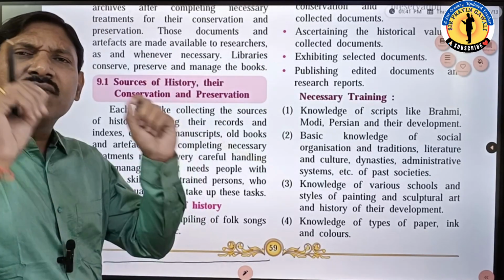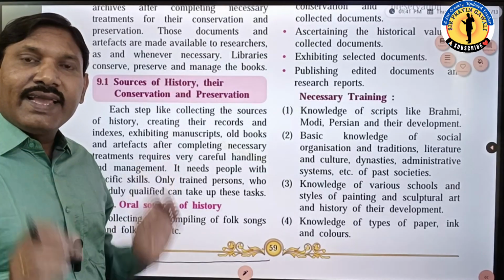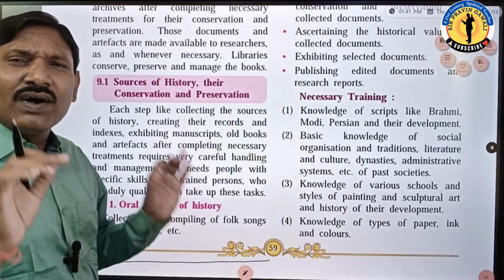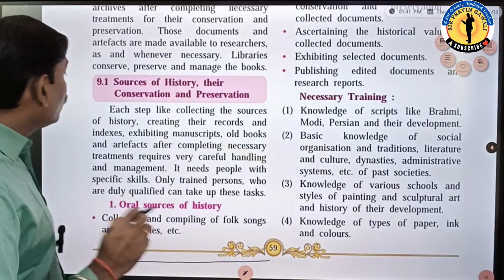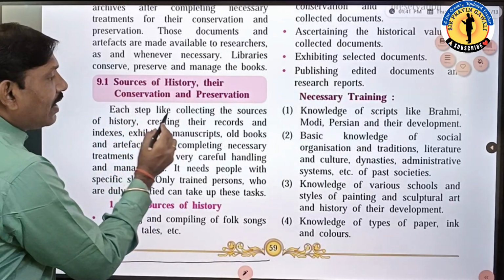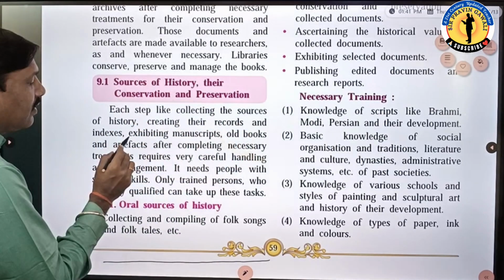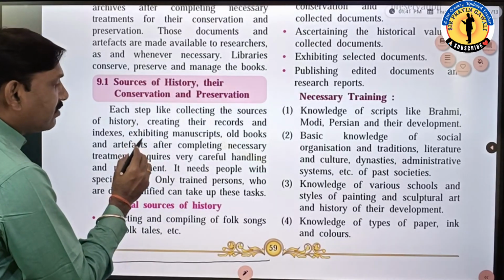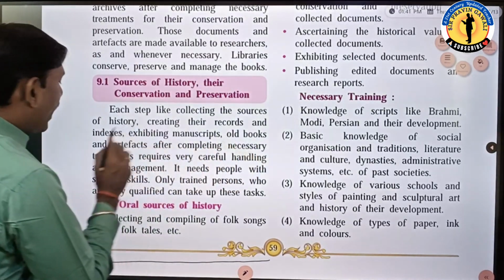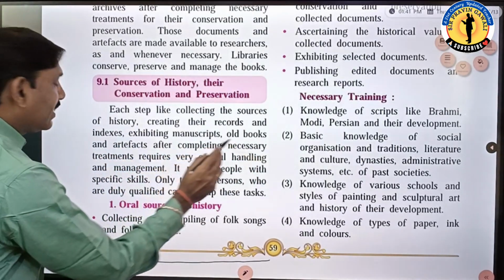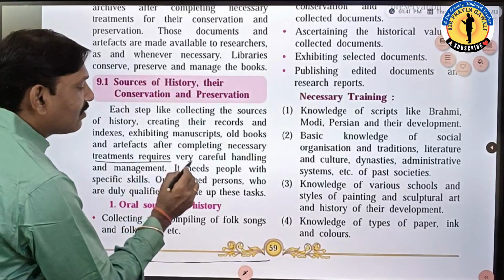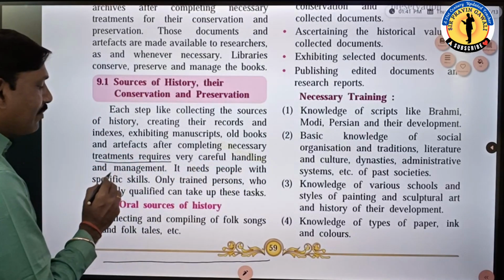Dear students, reading is very important. If you want to study anything, reading is very important. First read, then only you can understand. So see now, each step like collecting the sources of history, creating their records and indexes, exhibiting manuscripts, old books and artifacts after completing necessary treatment requires very careful handling and management.